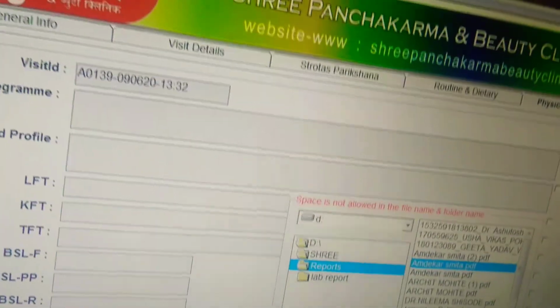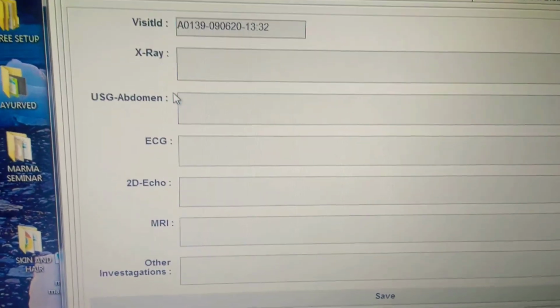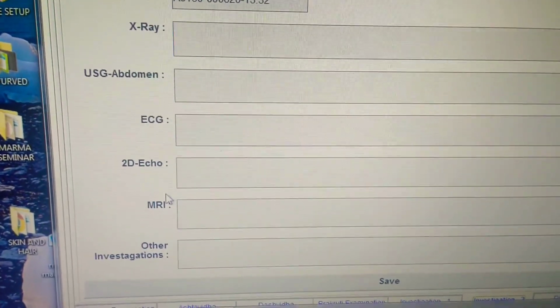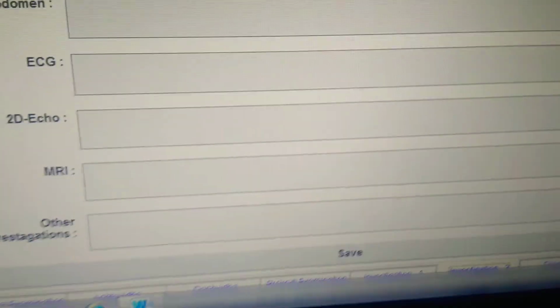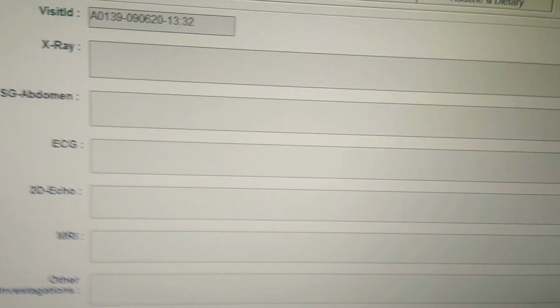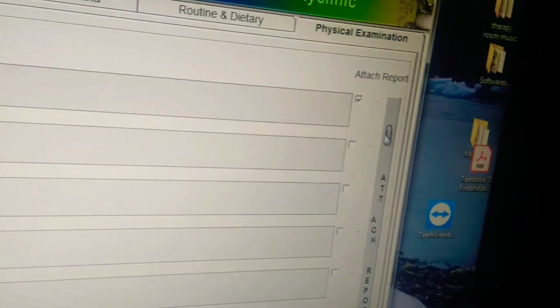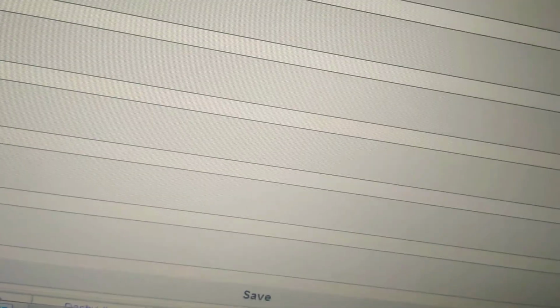Then next one is investigation 2. Investigation 2: X-ray, abdomen, USG abdomen, ECG, then 2D echo, MRI, or other investigations. All this you can write here, or you can attach your reports here if they are saved in your computer like this. Then next one is a